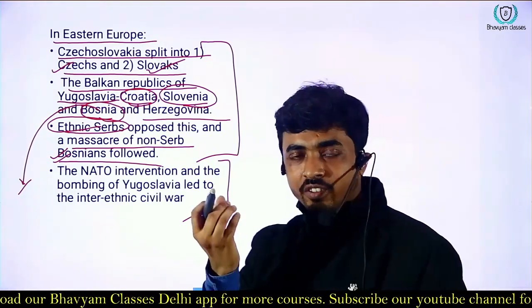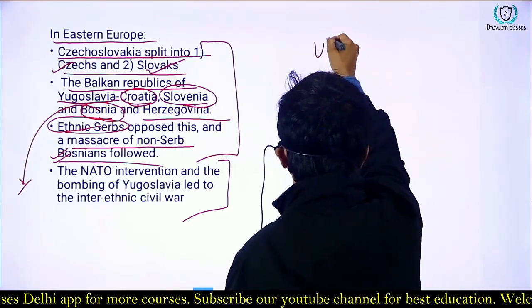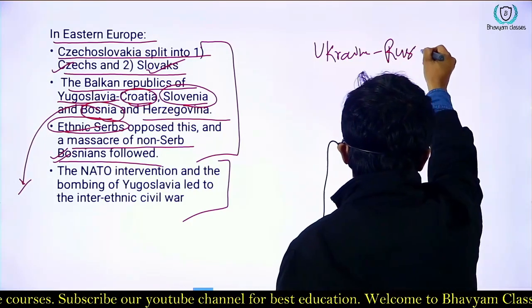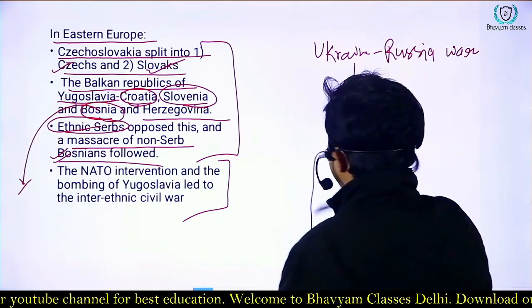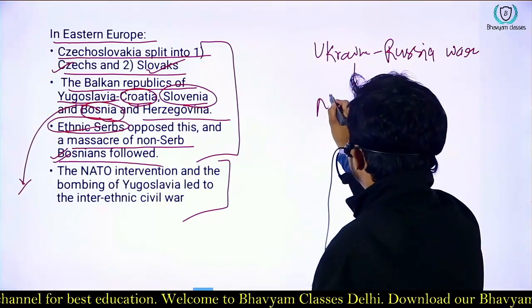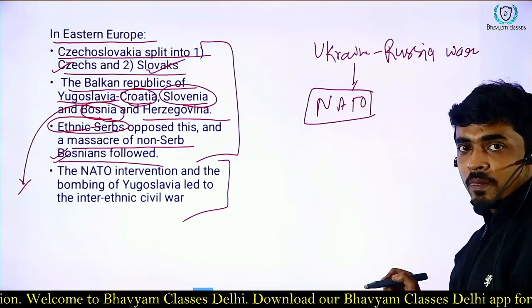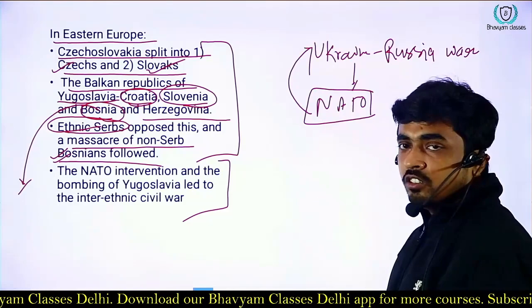NATO is everywhere. Even today, if you follow the Ukraine-Russia war, you see that NATO is there. On the one hand, NATO is saying that we will help Ukraine.